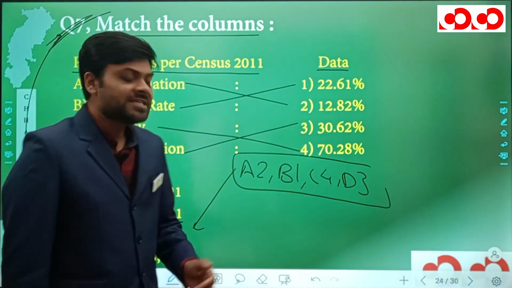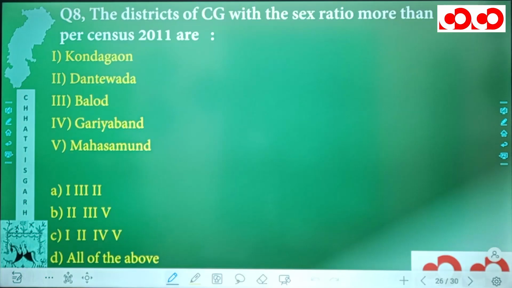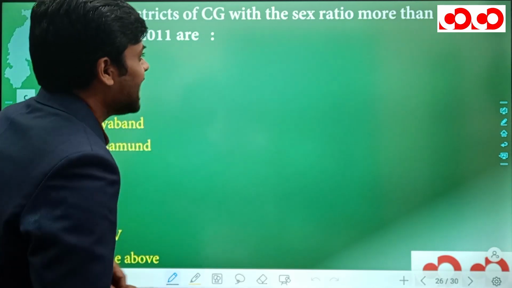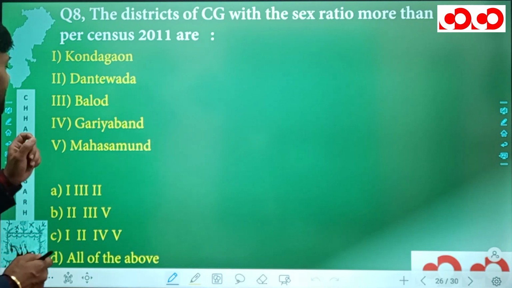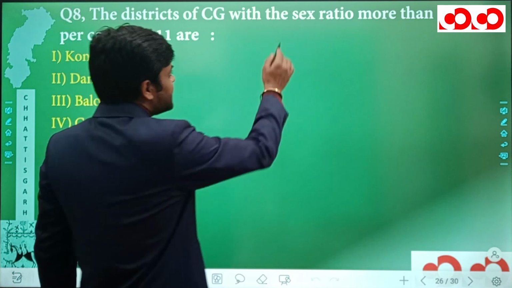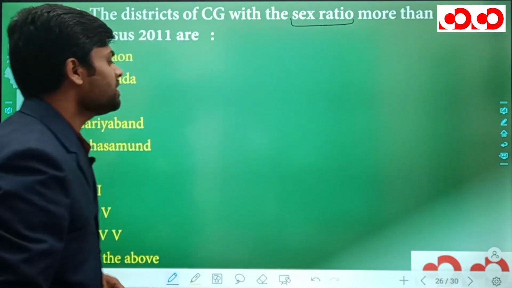So this was all about the 7th question, and now let's move to our 8th question. Now next we have our 8th question. The districts of Chhattisgarh with the sex ratio more than 1000 as per census 2011 are. Now let me tell you what exactly is this sex ratio. Sex ratio means number of females per 1000 males.